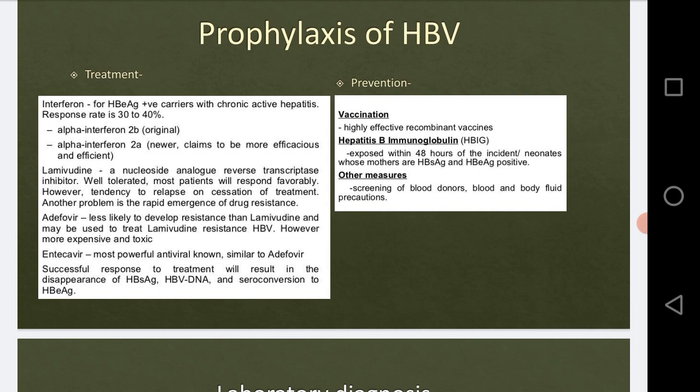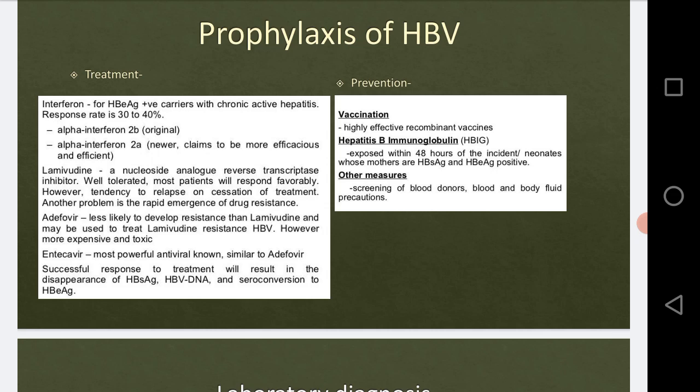First is lamivudine. Lamivudine is a nucleoside analog reverse transcriptase inhibitor. What will it inhibit? The reverse transcriptase. Reverse transcriptase is present inside the virus, therefore it will stop the virus replication. As the virus replication stops, the infection will reduce, right? It is well tolerated, and most patients will respond favorably with this drug. However, a tendency to relapse on cessation of the treatment is possible. Another problem is the rapid emergence of drug resistance with this type of drug.